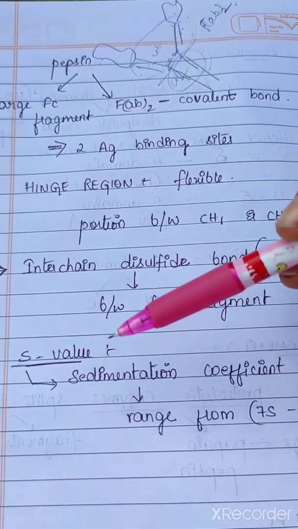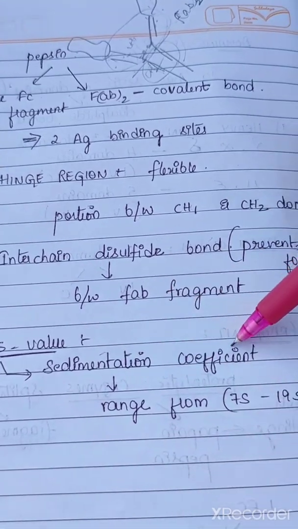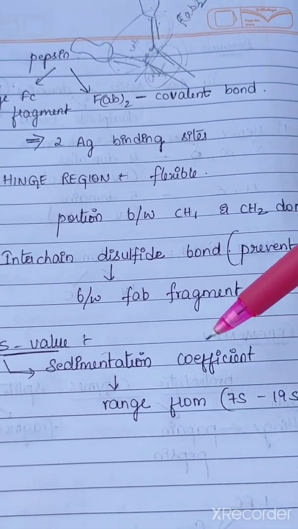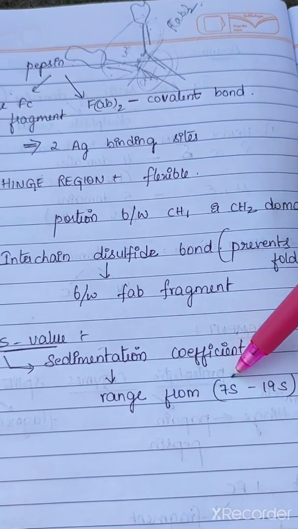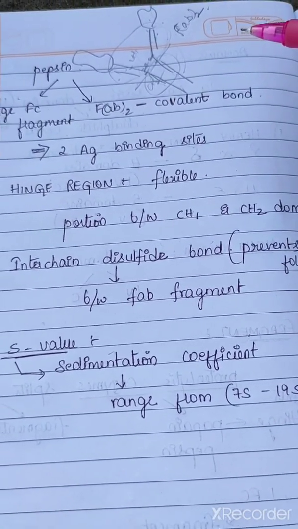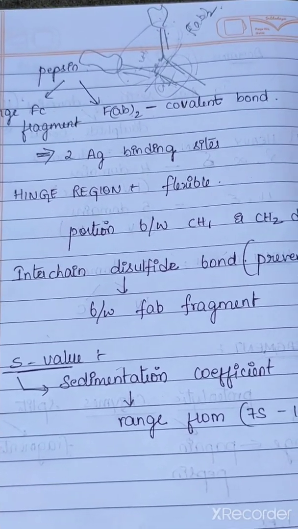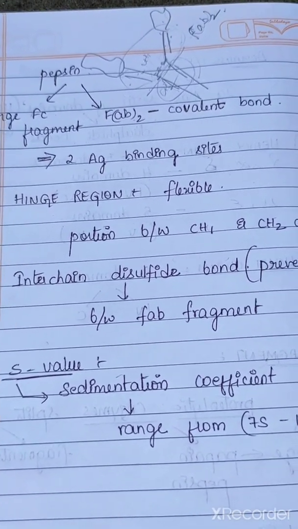Next one is S value. S value determines the sedimentation coefficient of immunoglobulins. This value ranges from 7S to 19S. So this is about various terms involved in the structure of immunoglobulin. In the next class, we are going to study the types of immunoglobulin.